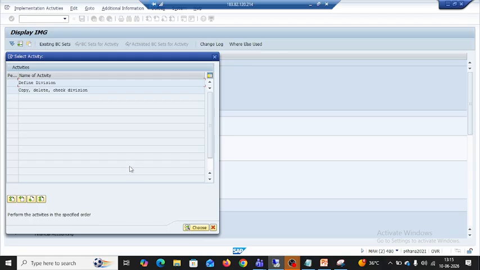As a fresher, if you go to any interview, they will definitely ask this question: from where are we taking the division, what is the path for the division?